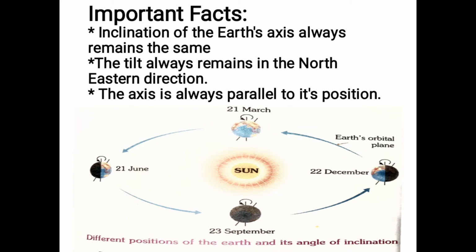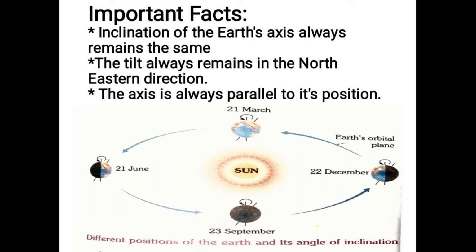And the second one, the inclination of the earth's axis never follows the changing position of the earth during its revolution around the sun. The tilt always remains in the northeastern direction. This direction never changes. And third, the axis is always parallel to its position. At any point of the orbital plane, the axis is always parallel to its position at any other time of the year. So these are the important points related to the inclination of the earth's axis.